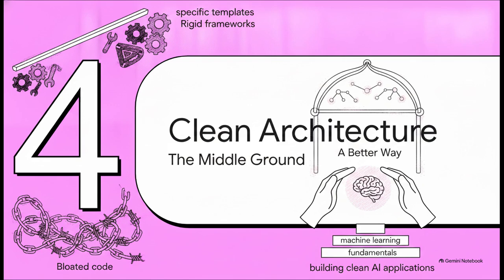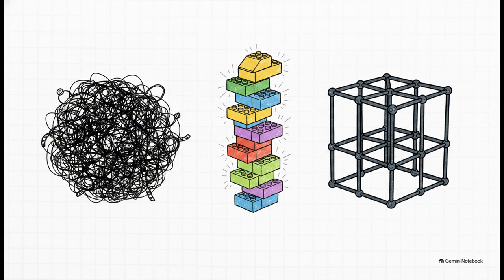Section 4. Pragmatic clean architecture. The middle ground. So how do we fix this tangled mess? Most advice out there falls into two extremes: either highly specific templates that lock you into one single tool, or dogmatic, rigid frameworks originally meant for Java that just bloat your Python code. We need a better way. Enter what software engineer Paul Eusting calls pragmatic clean architecture. This is a tool-agnostic middle ground. It's a loose version of clean architecture that avoids all of that unnecessary bloat, giving you just enough structure to keep your codebase modular, flexible, testable, and most importantly, maintainable.